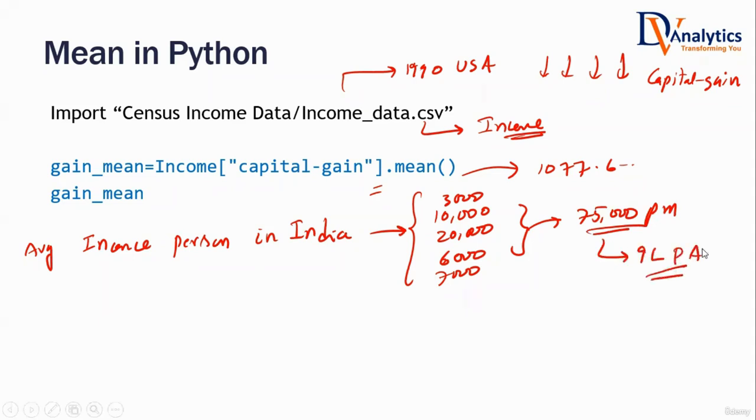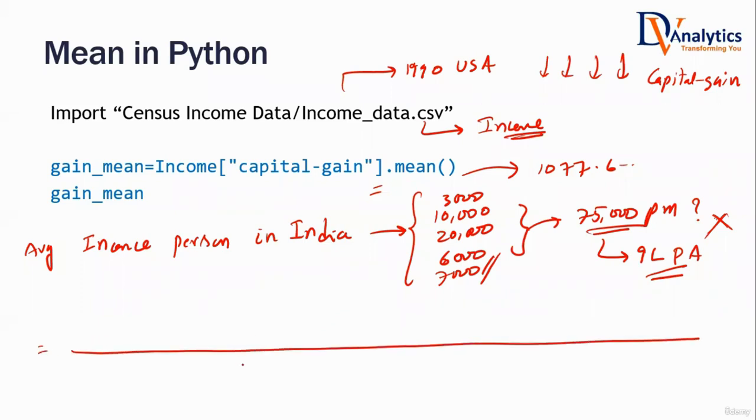If you take everyone in India, do you believe this? Some of you would say I don't know the right answer. I'm pretty sure this would be a wrong answer, isn't it? 75,000 is too much because we live in India. We know how the situation is. But let us see how average is calculated.